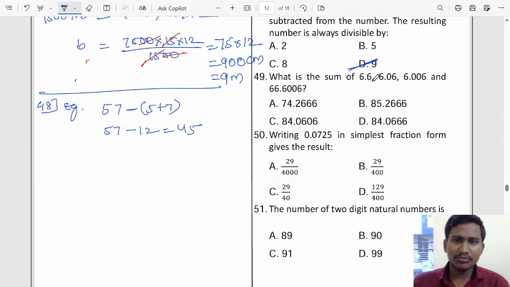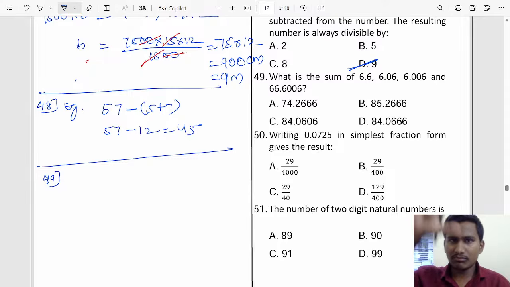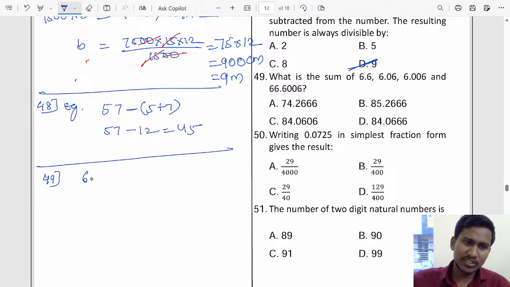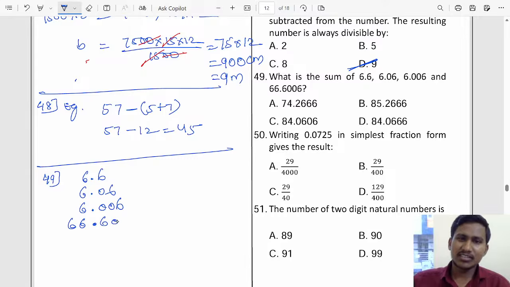What is the sum of 6.6, 6.06, 6.006 and 66.6006? So directly add it. For adding the decimals, we have to equalize, that is make the decimals in the same place. So that is 6.6, then 6.06, then the third one is 6.006, and then the fourth one is 66.6006.